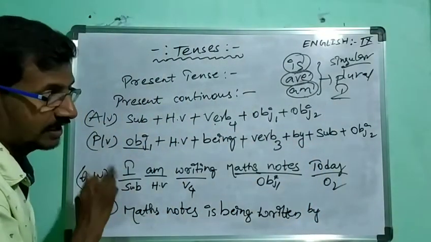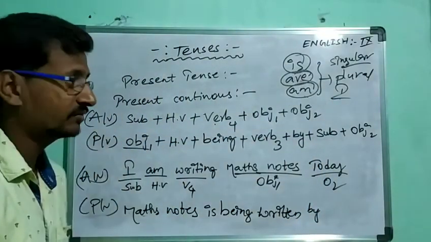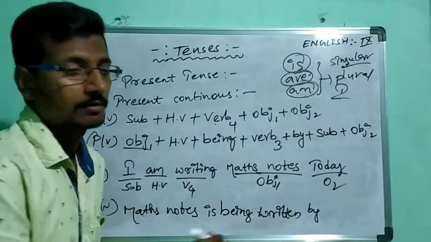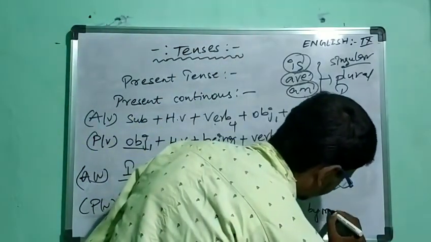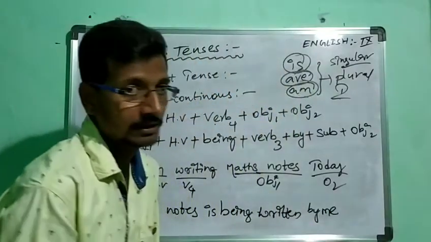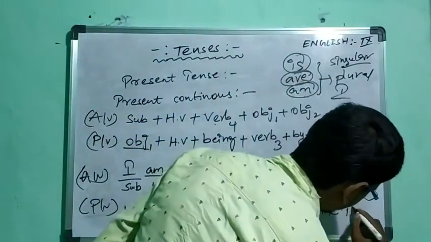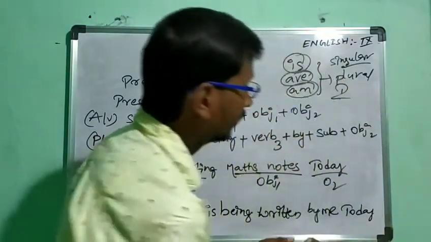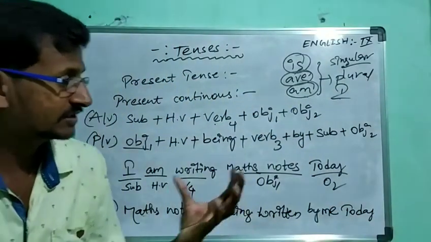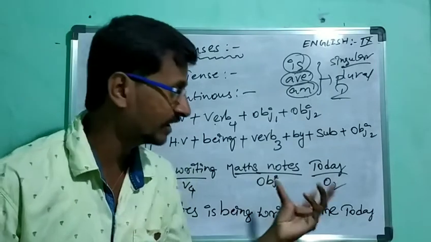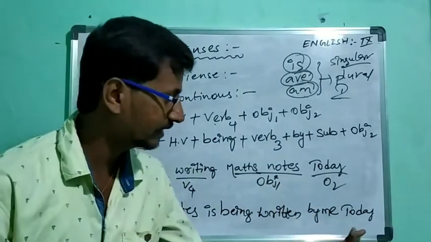Our subject is I. The passive voice form of the subject I is me. By me. So the object 2 will be kept like that only, that is today. There will be no changes in the place of object 2. We are already having it at the ending.